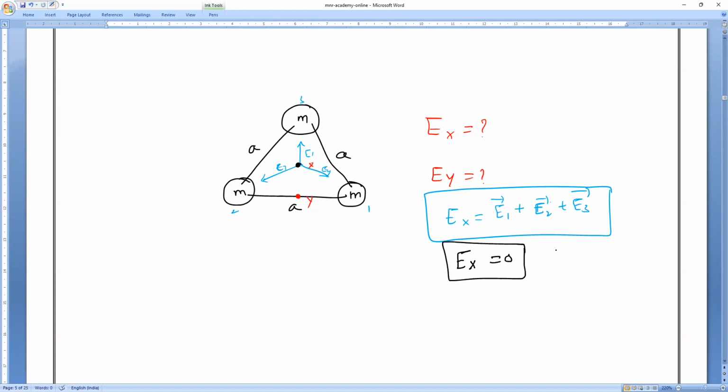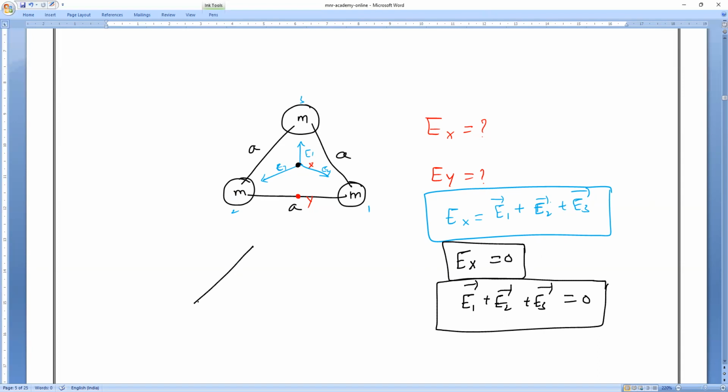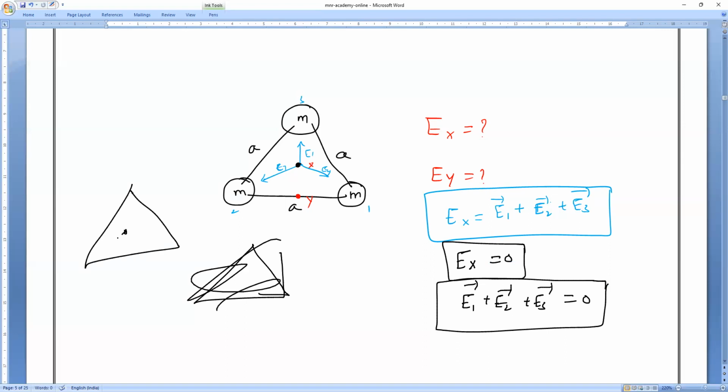You people cannot say, but I will tell you. E1 plus E2 plus E3 is equal to 0. Sir, how? Observe very carefully. Sorry, it is the equilateral triangle. Again, an equilateral triangle. If I take a midpoint and join this, yes Rudreswar, you tell me what this angle will become, everyone?